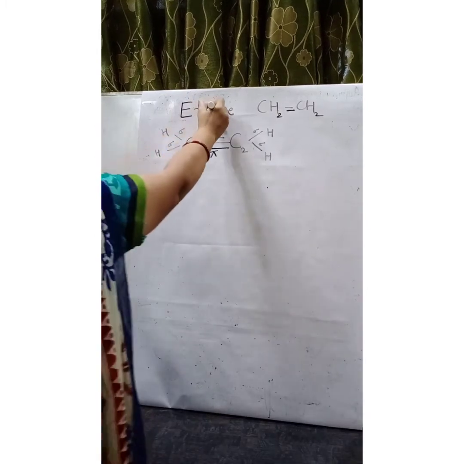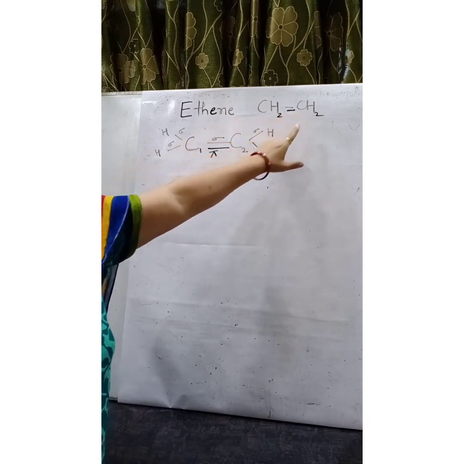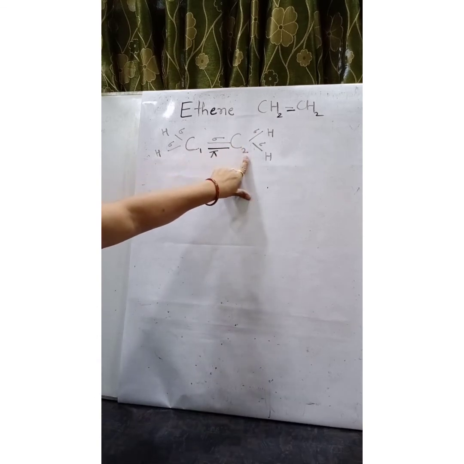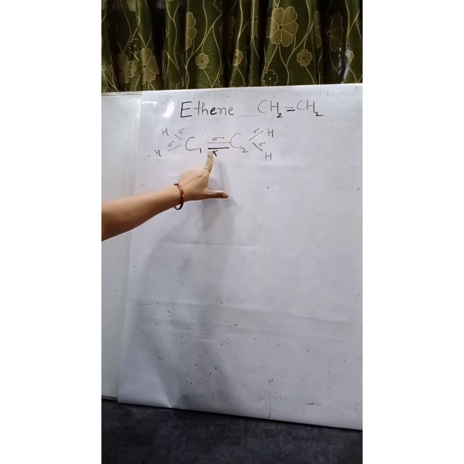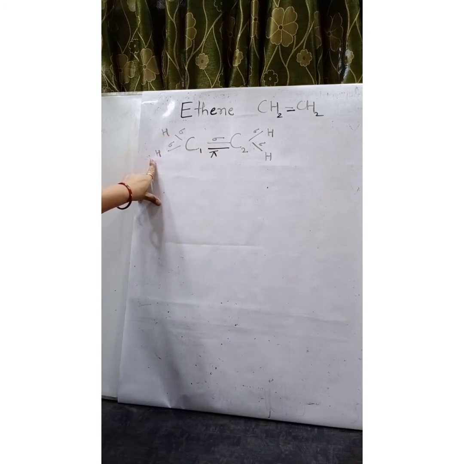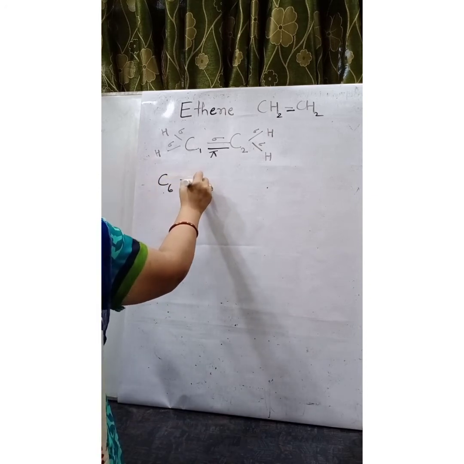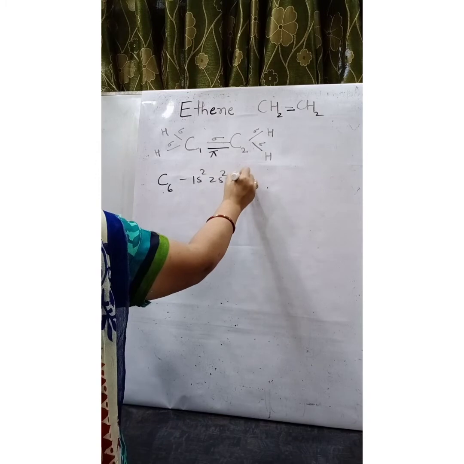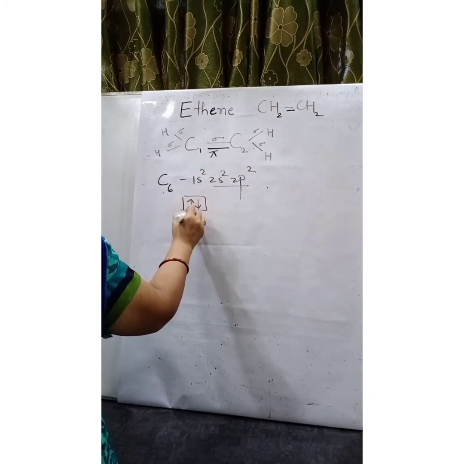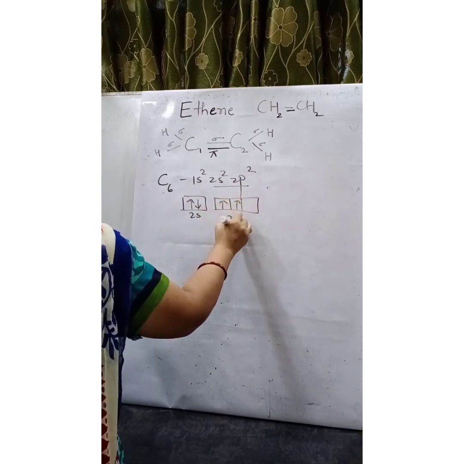Let us take another example of ethene molecule. The structural formula of ethene molecule is carbon 1 is bonded to carbon 2 by a sigma bond and a pi bond, and each carbon is bonded with hydrogen by a sigma bond. If we take carbon atomic number 6, 1s2, 2s2, 2p2, this is the valence shell where s orbital is having 2 electrons and p is having 2 electrons.